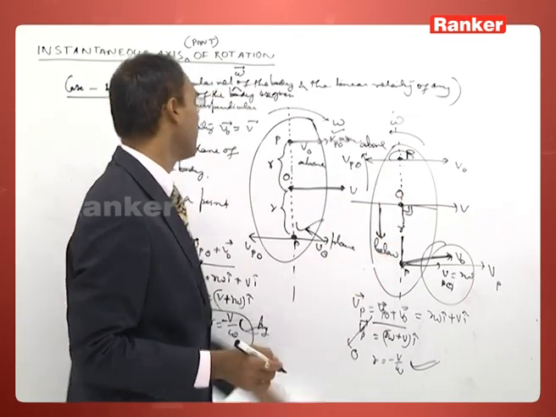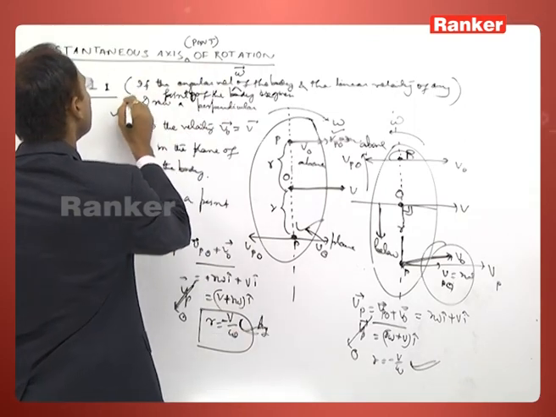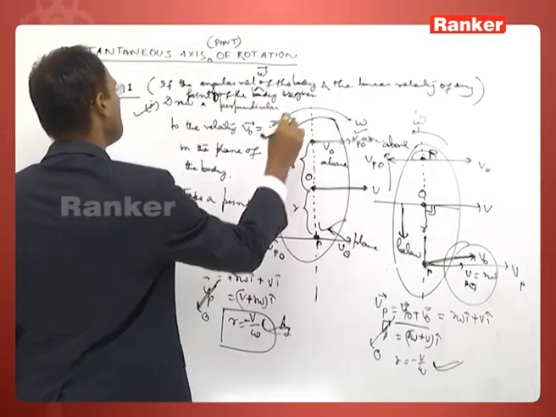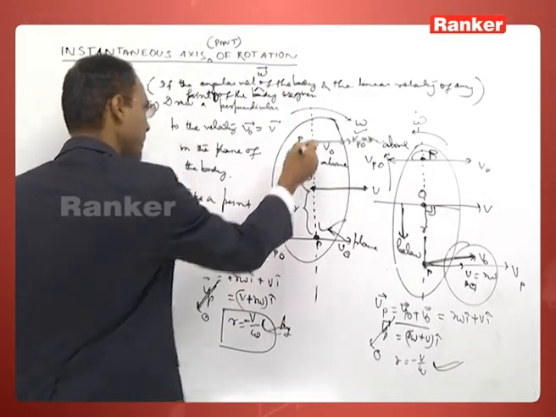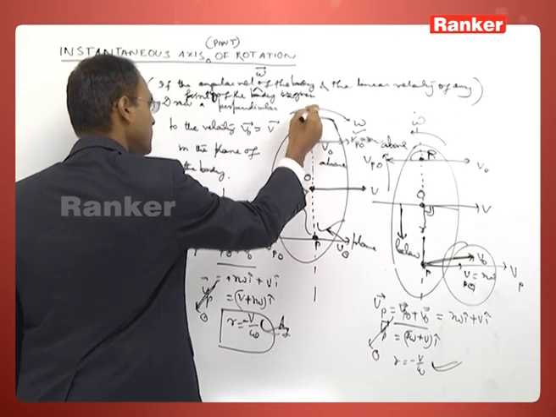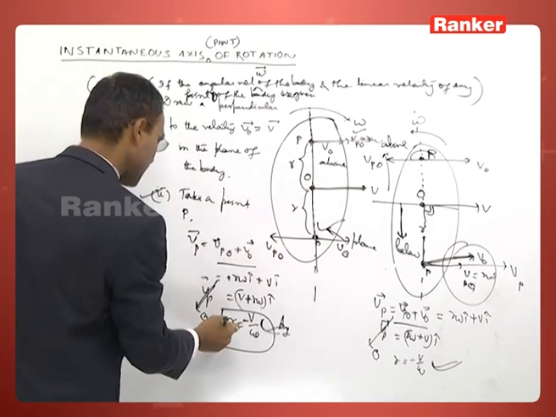So, this is the idea behind the instant axis of rotation under case number 1. If the angular velocity of the body is given and the linear velocity of any point of the body is given, you have to first draw the perpendicular to the velocity of the given point which passes through the given point. Then you take a distance r.